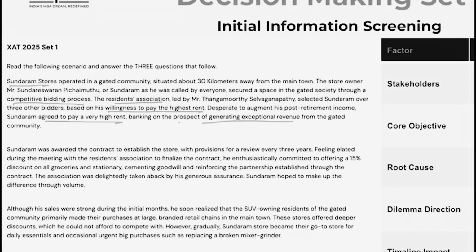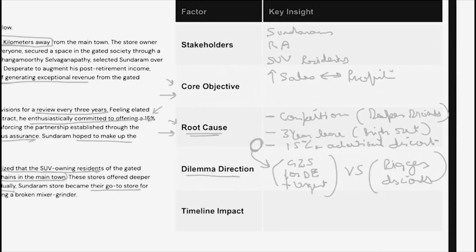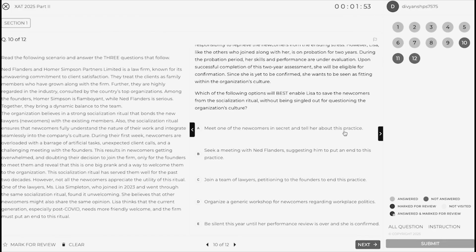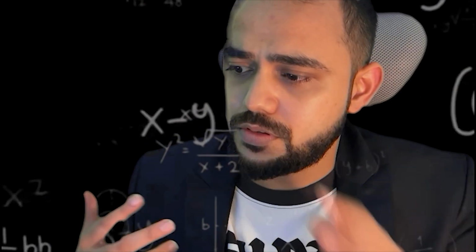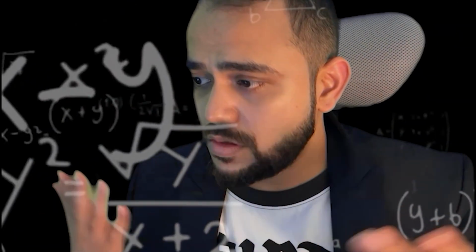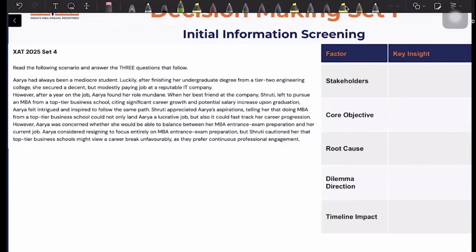In the first part, we will understand how to read and break down the passage into key data points. After that, our mentor will solve the test under strict timer. All right, let's synthesize this set.